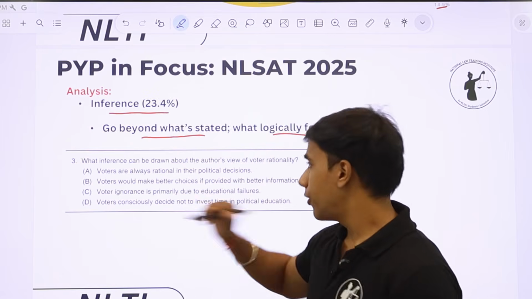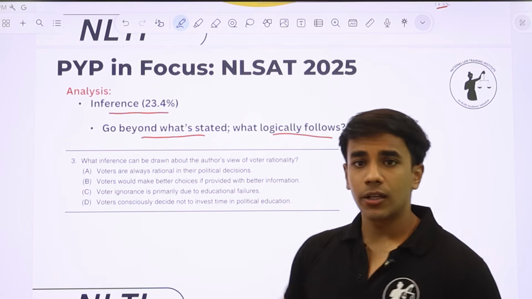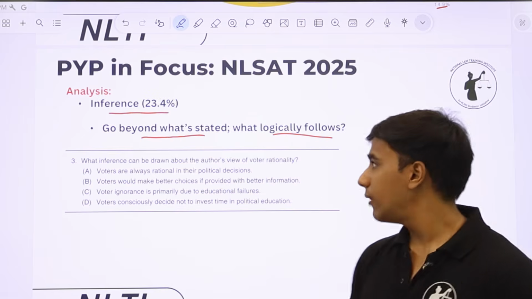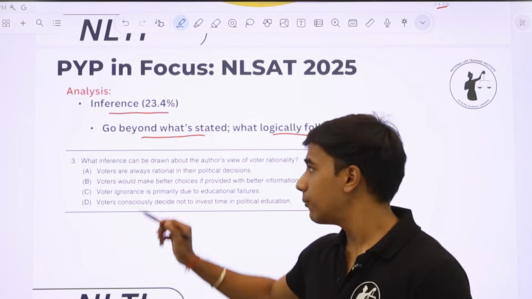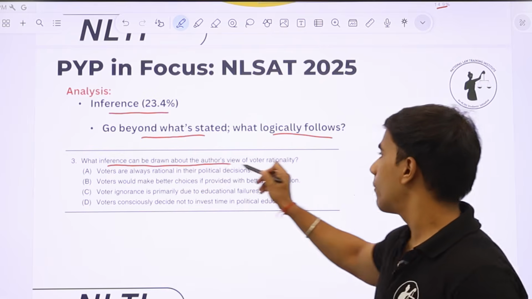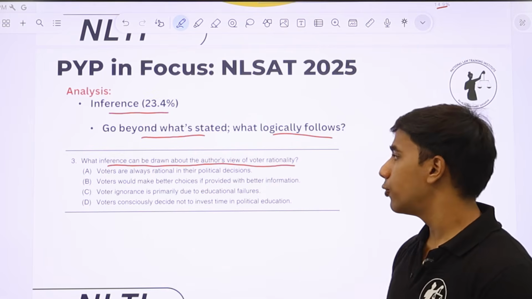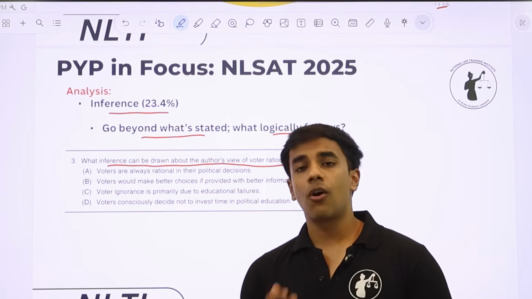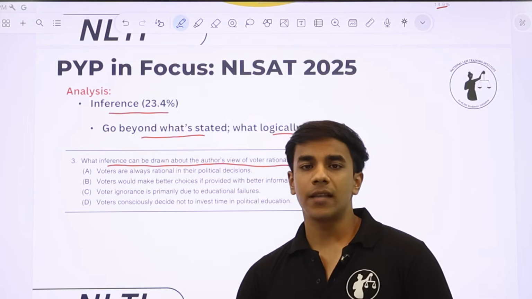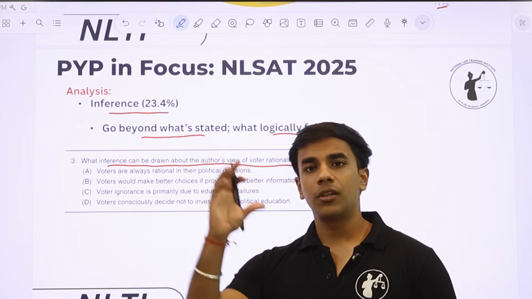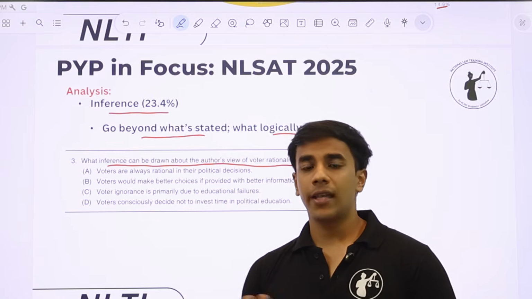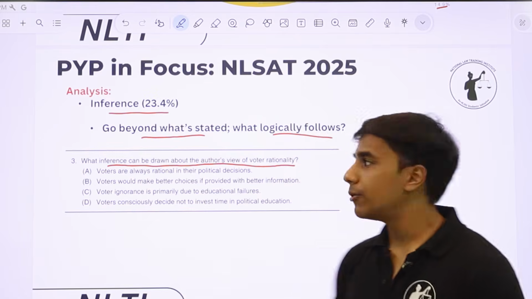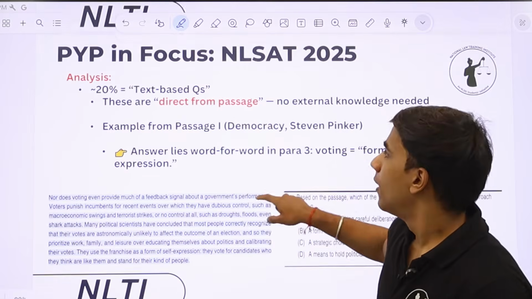To give you an example of a question asked on inference in NLSAT 25, this is question number 3 from the master booklet: what inference can be drawn about the author's view of voter rationality? Now, this is an inference that you can draw only after properly reading the passage, after you've understood the intro, the argument, then the conclusion. After that, you'll be able to identify the inference as well.